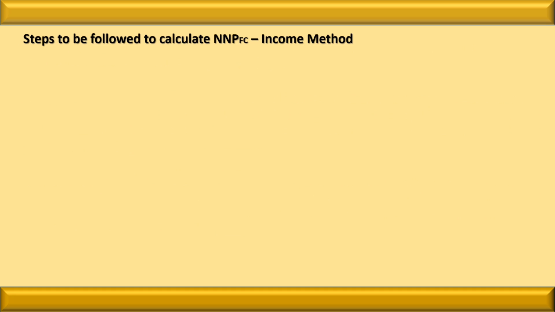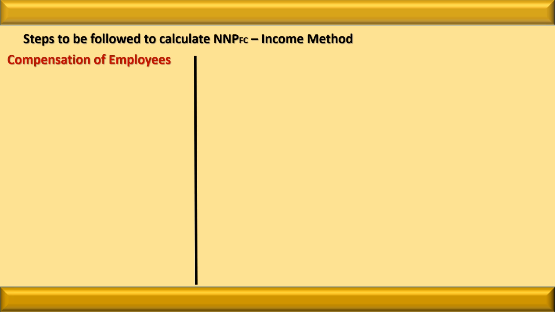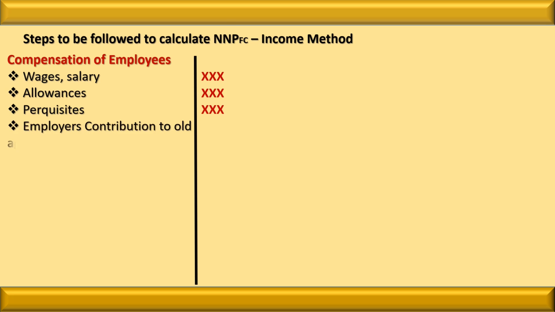Now let us see the steps which are followed while calculating the national income. National income, as I told you, is the sum total of the three items. The first is compensation of employees. Under it, wages, salary comes, allowances, perquisites, employers' contribution to old age benefits.